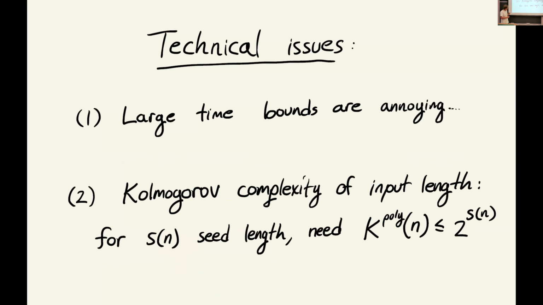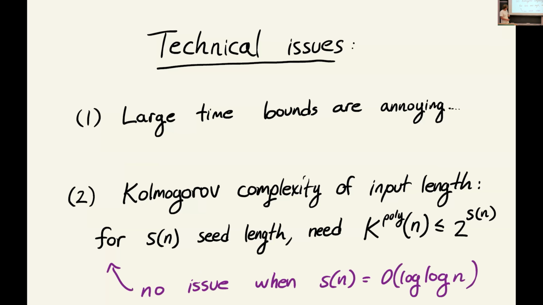The more interesting thing I'm brushing under the rug here is that when we go below doubly logarithmic seed length, we actually need to make assumptions about the Kolmogorov complexity of the input length n itself. So when we do this construction to achieve an s of n seed length, we need the Kolmogorov complexity of the number n, so really K poly of n, to be at most about exponential in the seed length that we're trying to achieve. This is no issue when the seed length is O of log n, because the number n always has Kolmogorov complexity about log n.